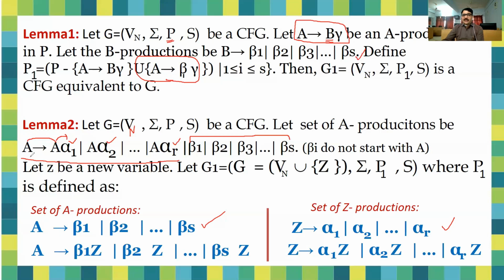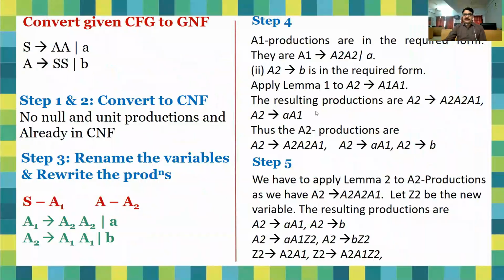So finally, after applying lemma 2, you will find the A productions in this format and Z productions in this format. So simply, the meaning is that after removing the left recursion problem from the grammar G, you can find the equivalent grammar, that is G1, by using this particular lemma. So these lemmas are helpful to convert any grammar into GNF.